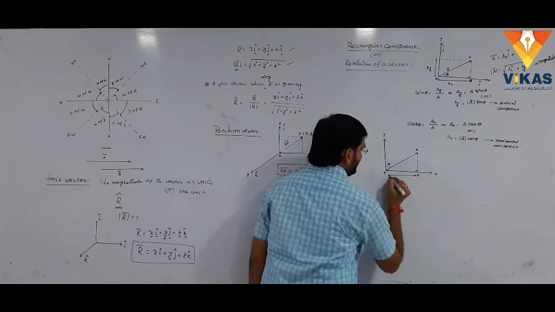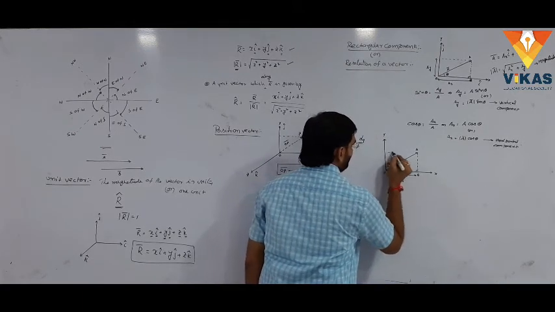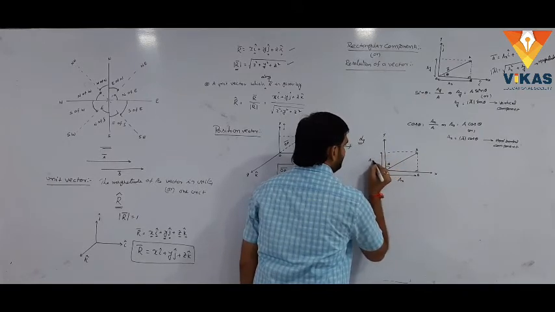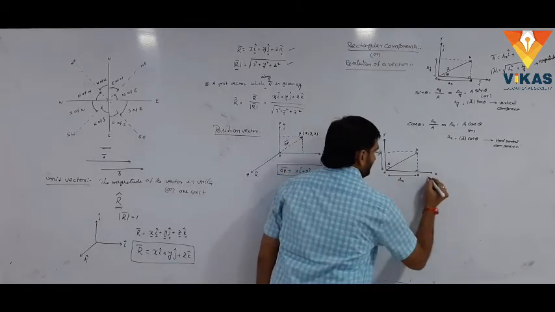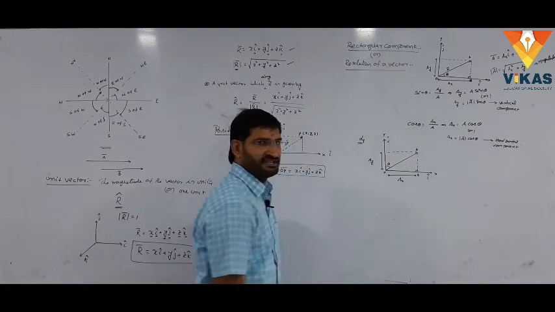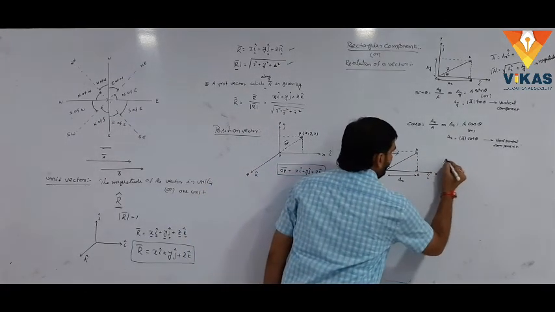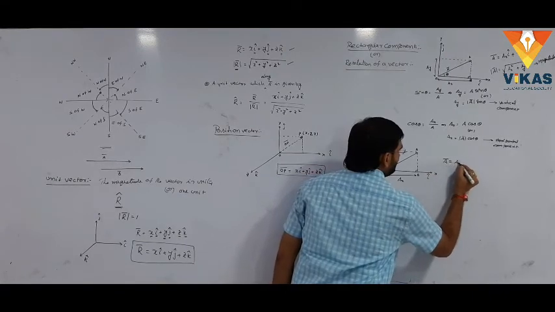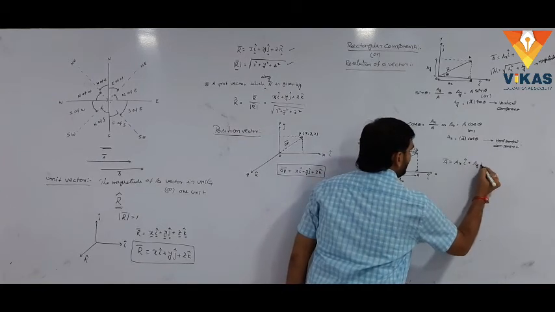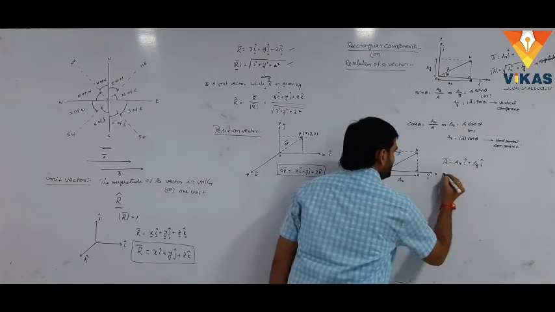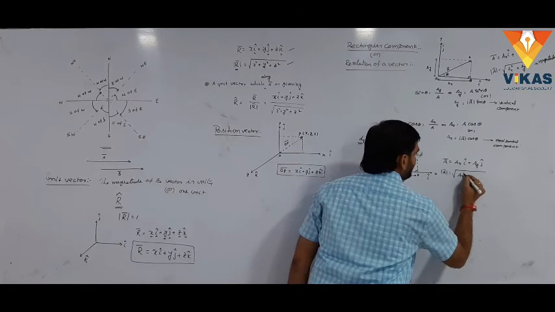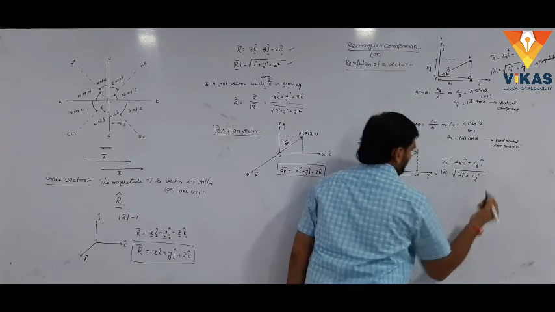The length of the vector on the x axis is ax. Similarly, the length of the vector on the y axis is ay. Simply, the vector which lies along the x axis is i cap, the vector which lies along the y axis is j cap. How to rotate the vector? We know a bar equal to ax into i cap and ay into j cap. The magnitude also will not change. Therefore, a bar modulus equal to square root of ax square plus ay square.